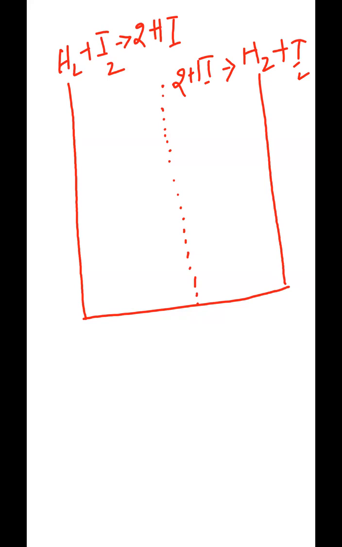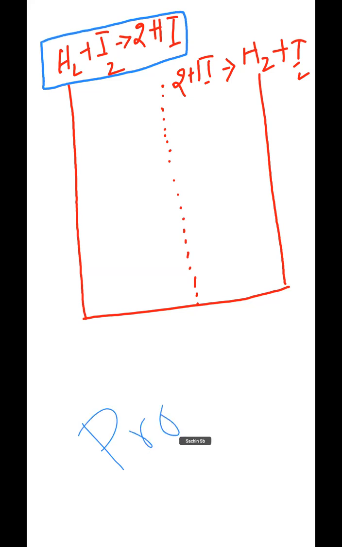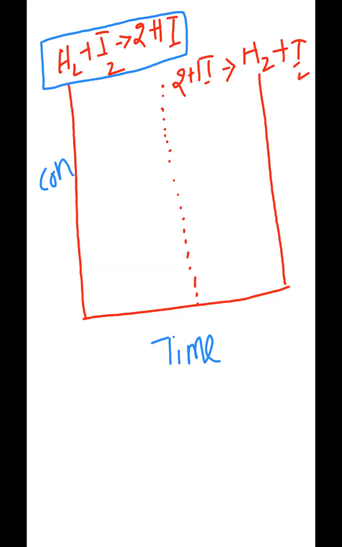Looking at this equation, which concentration will be increasing, reactant or product? Right, very good. The product concentration increases and the reactant concentration decreases. Here, concentration is taken along the y-axis and time along the x-axis. Same on this side also: concentration is taken along the y-axis and time along the x-axis.